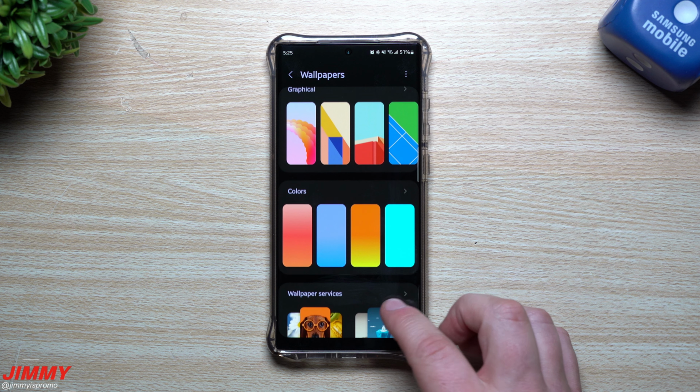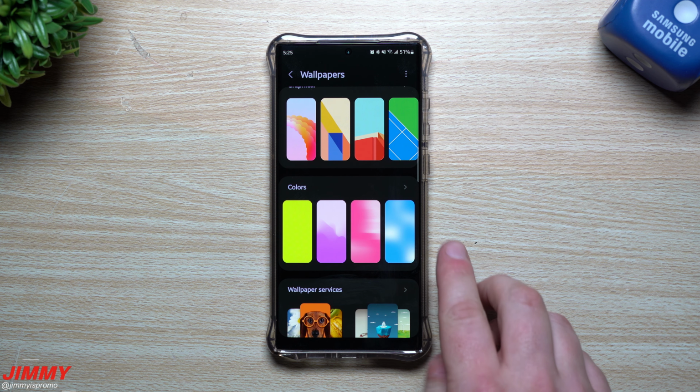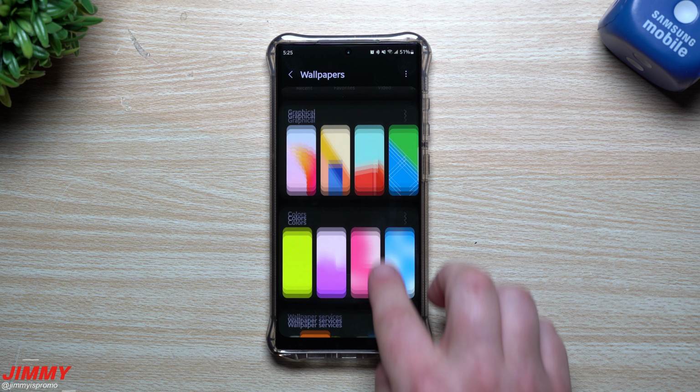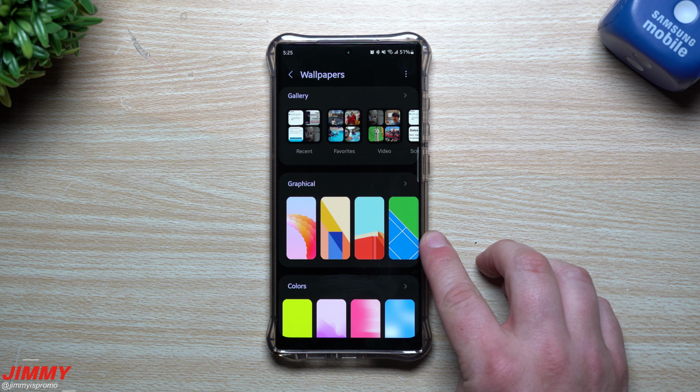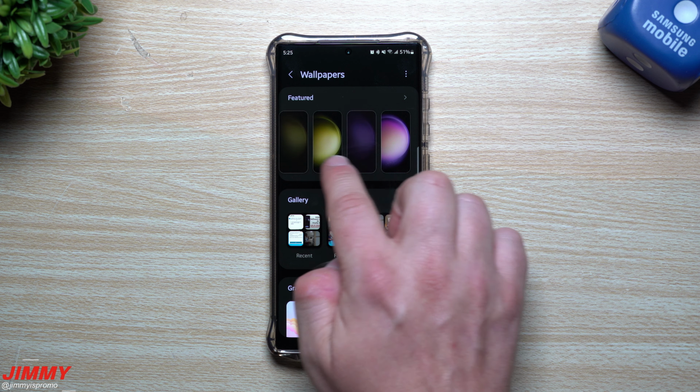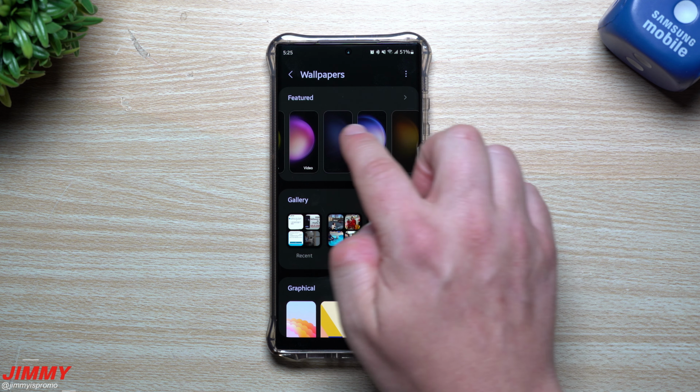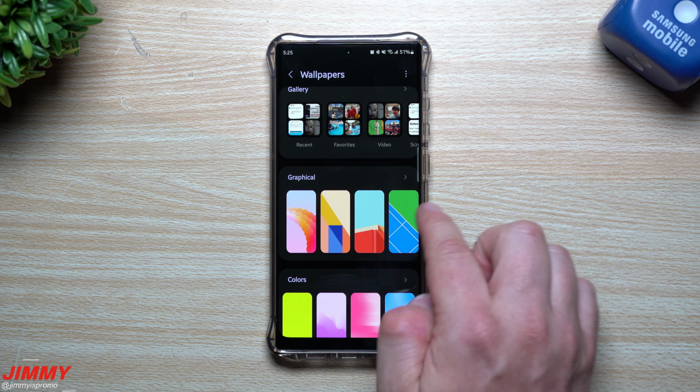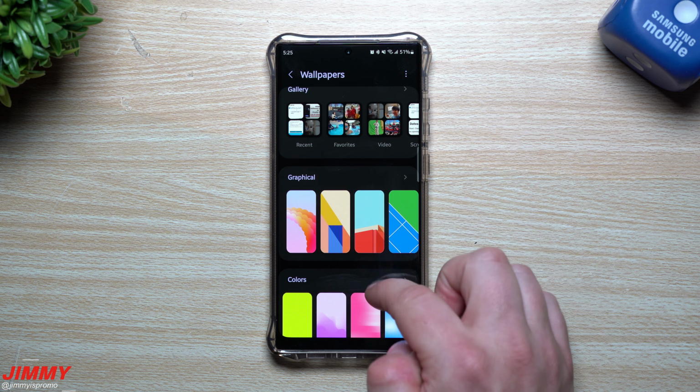Now, when you go through here, I took this one right here from colors, which is one of the options. I took this one from graphical, and then up here, I took some of these ones that were featured as well. So I grabbed some from graphical, some from colors, and some from dynamic lock screen, all for you guys.